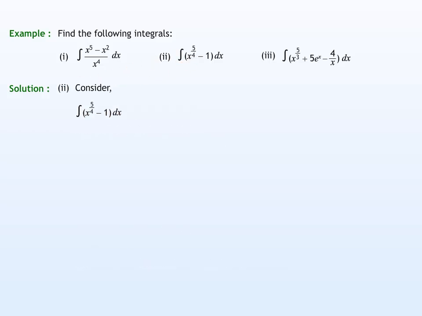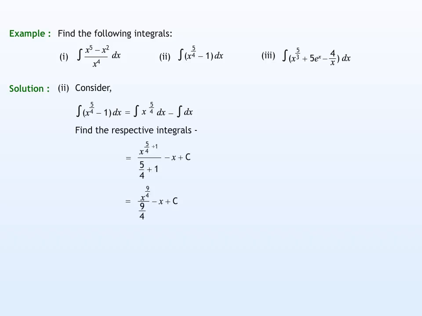Now consider second integral, which is equal to the integral of x to the power of 5 by 4 dx minus integral of 1 dx. Next, we find the respective integrals as shown. Thus we get the required integral equals 4 by 9 x to the power of 9 by 4 minus x plus c.